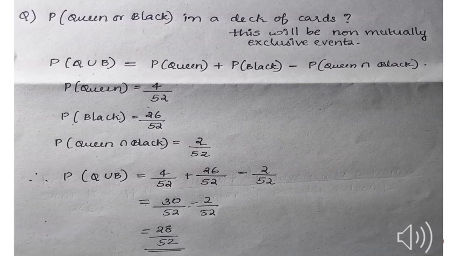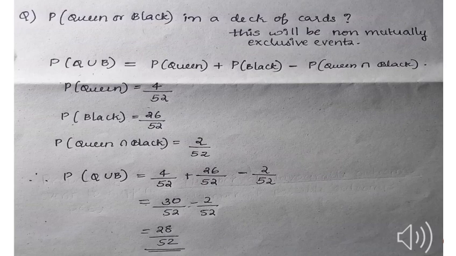The other question is the probability of queen or black in a deck of cards. So here queen or black is given. In the black color there will be the presence of queens. Yes. So this question comes under non-mutually exclusive events because both these events can occur at the same time, that is, getting a queen and a black card.